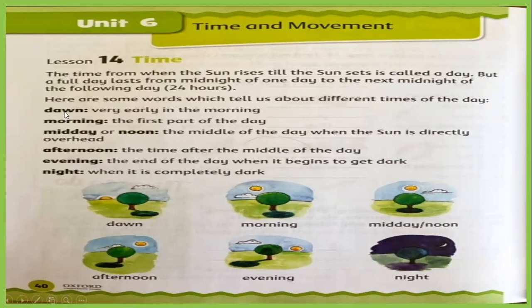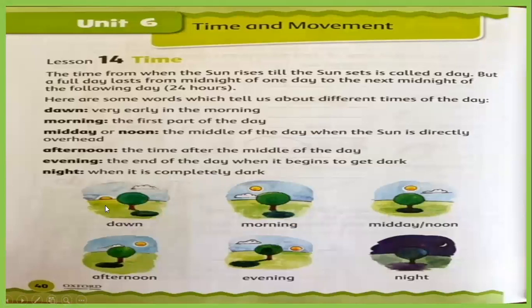And then what is morning? After dawn comes morning, the first part of the day. When the sun comes up in the sky, this is the morning. You can understand it like this: the morning is when you come to school, 7 o'clock or 8 o'clock. Then after the morning, after 10, 11, and at 12 o'clock, this is called midday or noon, the middle of the day, when the sun is directly overhead.